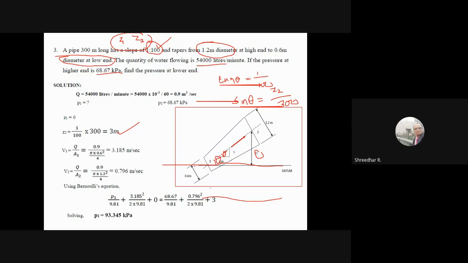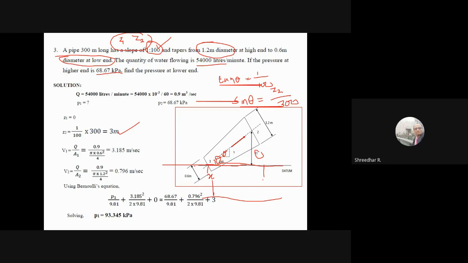So now you pass this. If you had passed the datum there, you would have told this as x, and here also this is x. So it is x plus something, then again x will get cancelled out. Instead of doing that, you pass your datum here only, so that you will get positive values. Upward is positive always, so always pass it on the lower section only, don't pass it on the upper section.